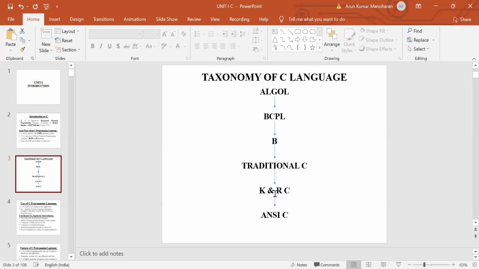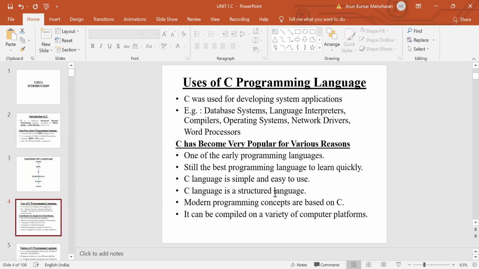So this is the taxonomy of the C language. Next, we are going to see the uses of the C programming language. C was used for developing system applications.